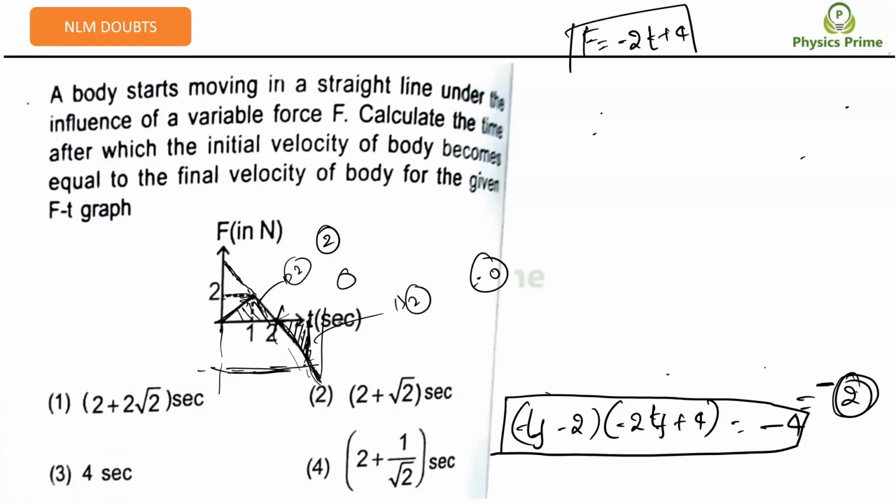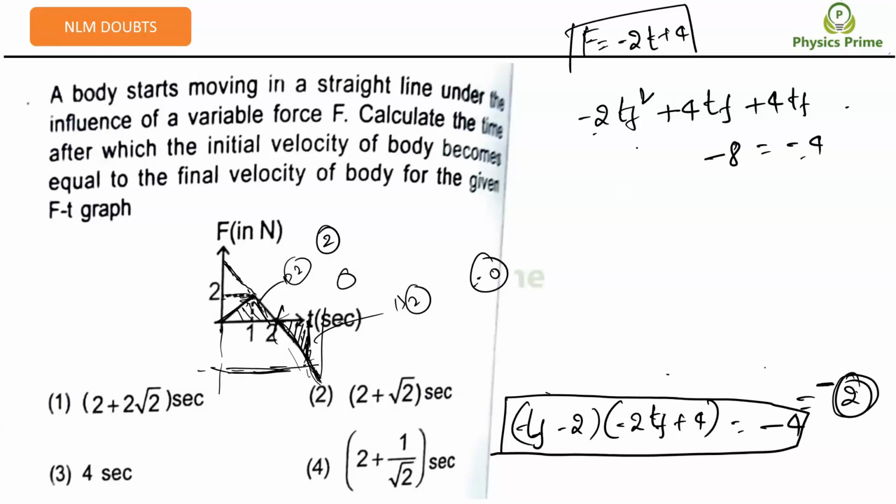So this will become minus 2t final square plus 4t final plus 4t final minus 8 is equal to minus 4, right?